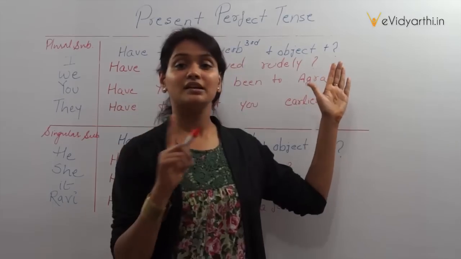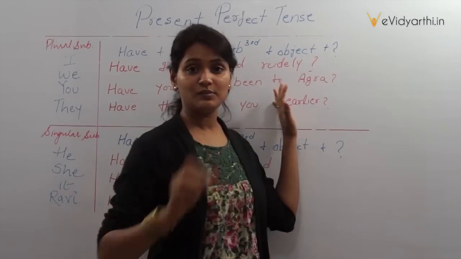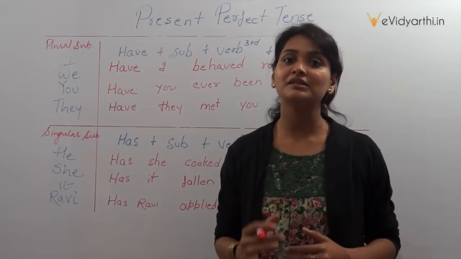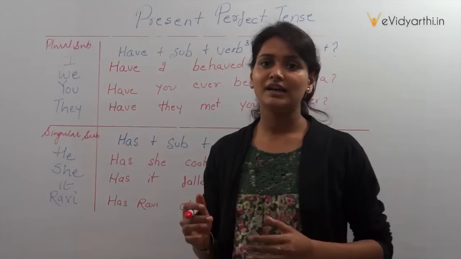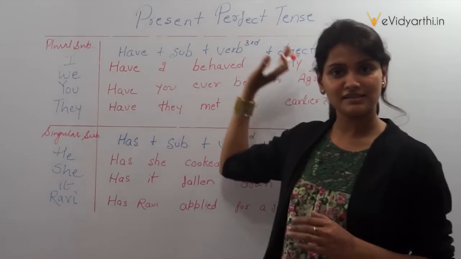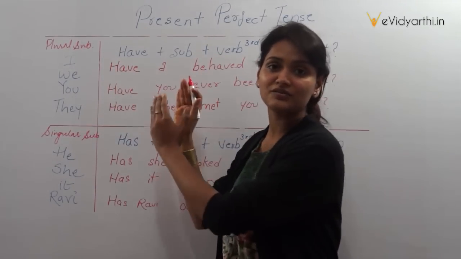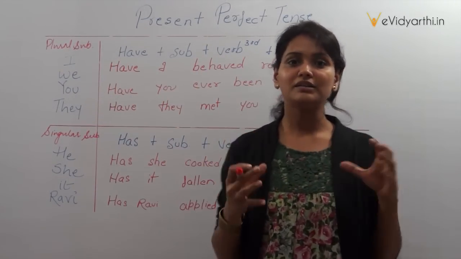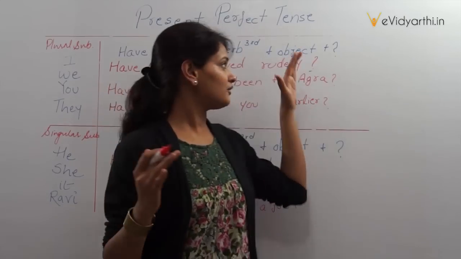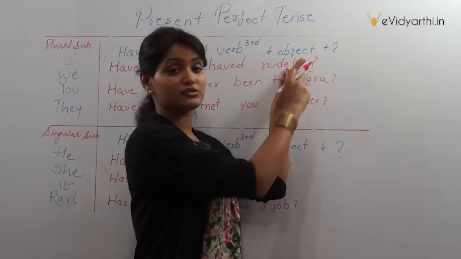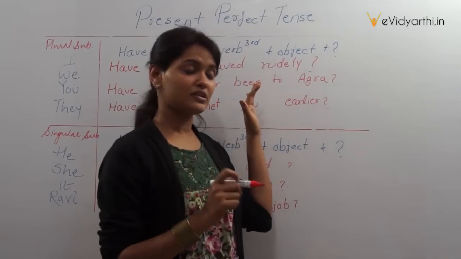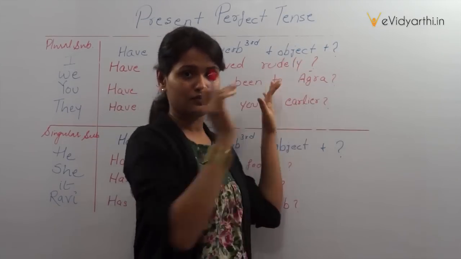And at the end of the sentence, do not forget to put the symbol of the question mark. Then only the sentence is going to be correct. In lots of examinations, the question is provided to find out the right and wrong sentences, and sometimes the whole sentence is correct. A student finds the structure of the sentence grammatically correct, but forgets to see the end of the sentence, whether it is a question. If the symbol is a full stop, it is considered wrong and you get 0 marks. So when it is a question, do not forget to put the question mark.